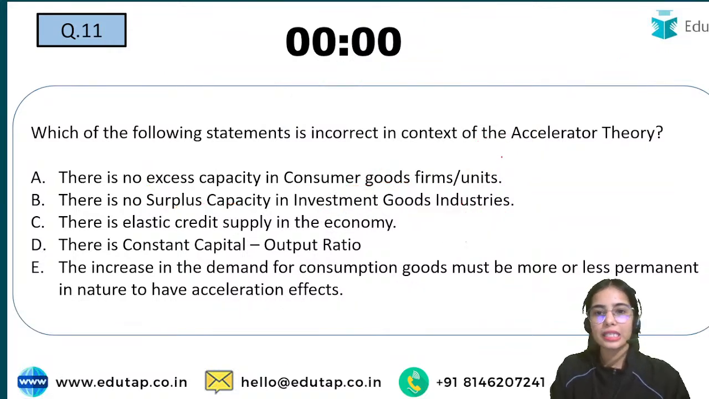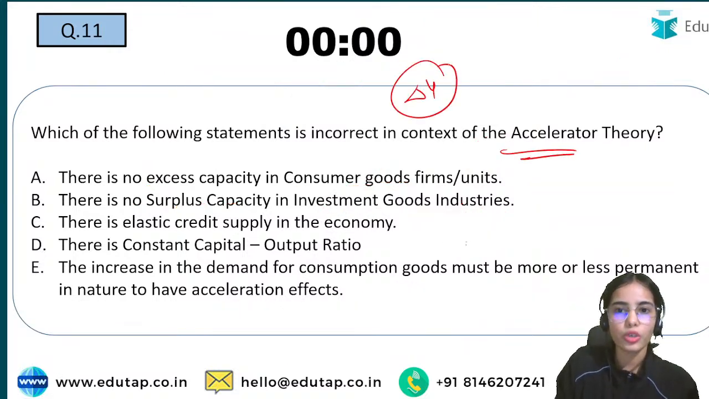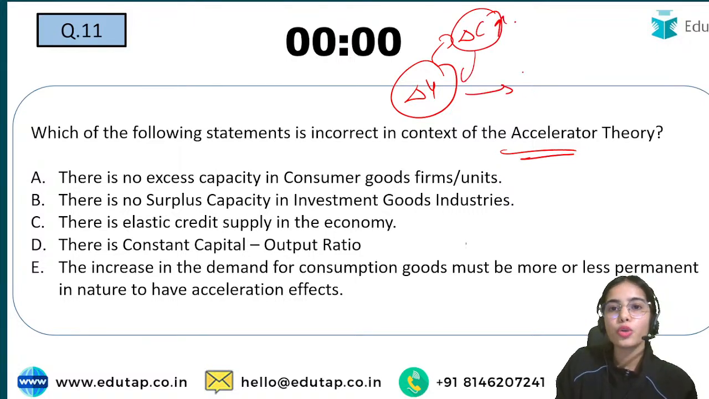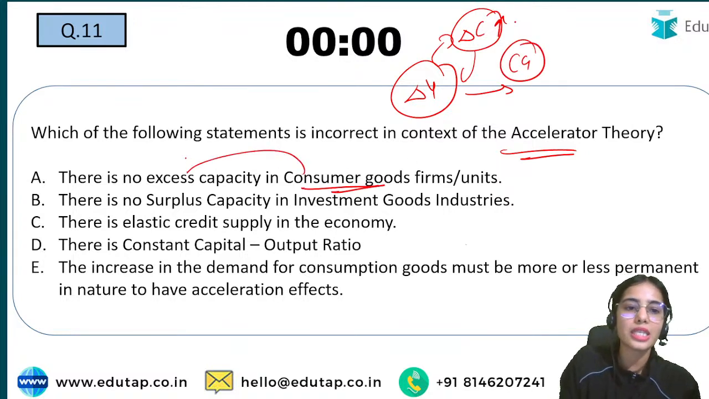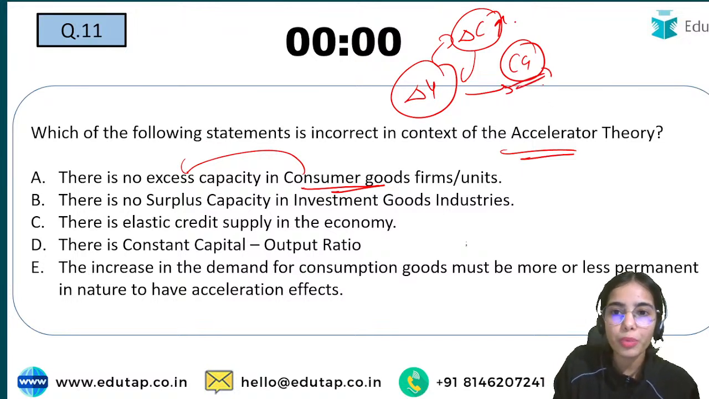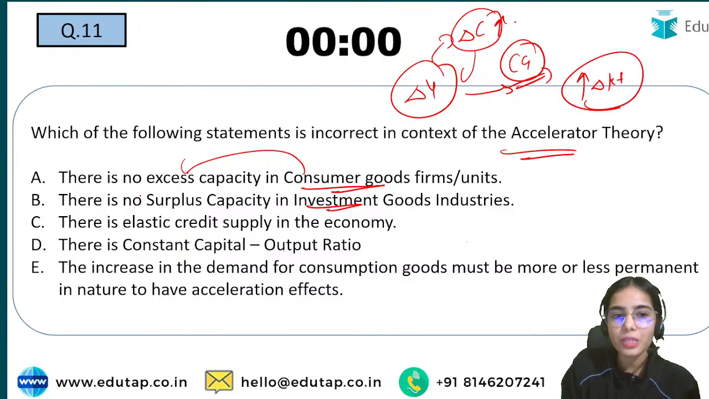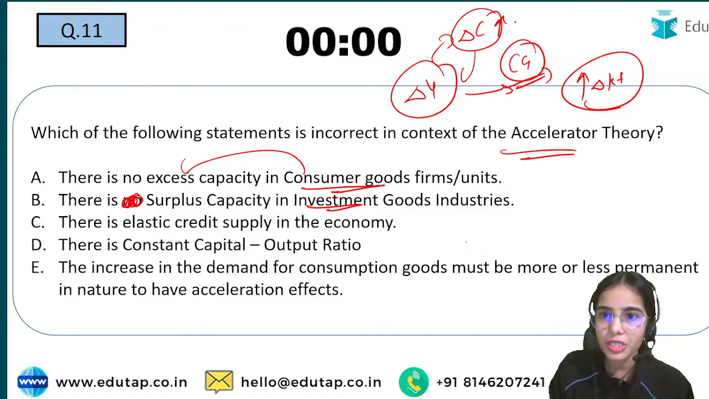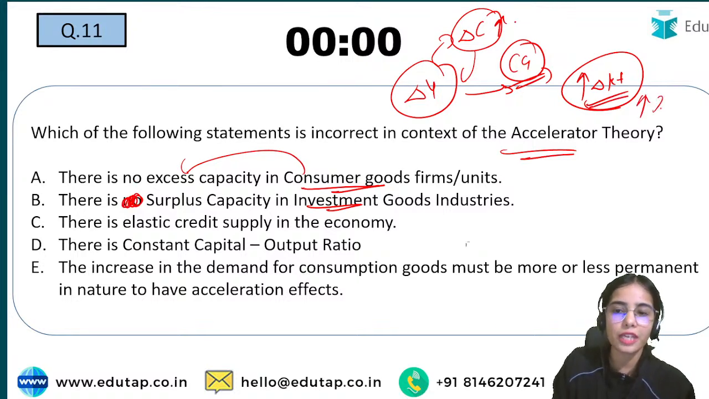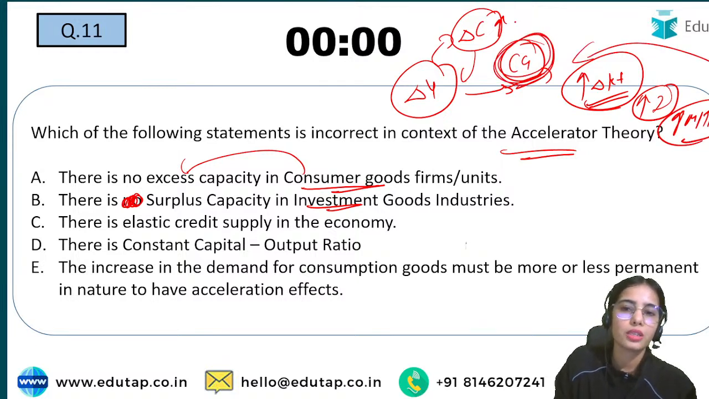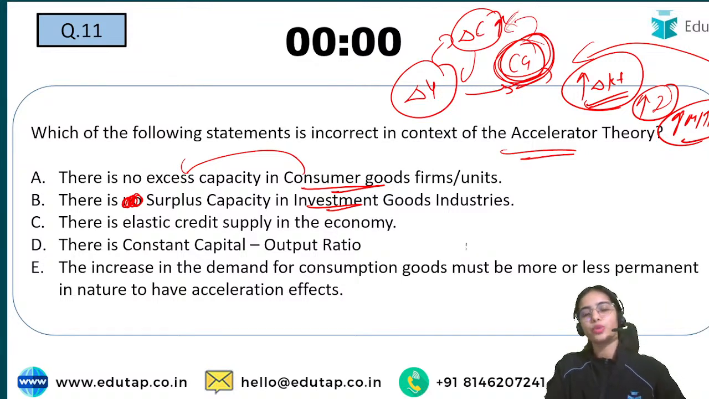Okay, so as per accelerator theory, if your consumption is increasing and you want to increase your output, you want to produce the consumer goods. In the consumer good industries, there is no excess capacity. So if you want to produce for the consumer good, you have to increase the capital stock. That means in the investment good industry, there is surplus capacity present. So increase the capital stock, increase the investment, increase the machinery, tools and equipments that will be used to produce the consumer goods, that will be used to produce for consumption purposes.